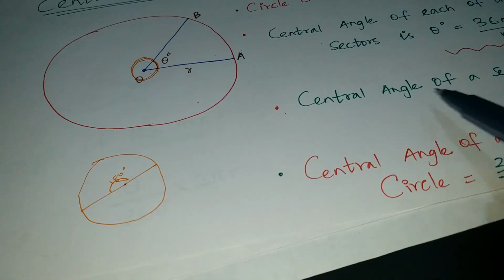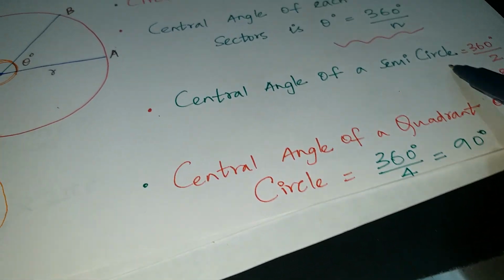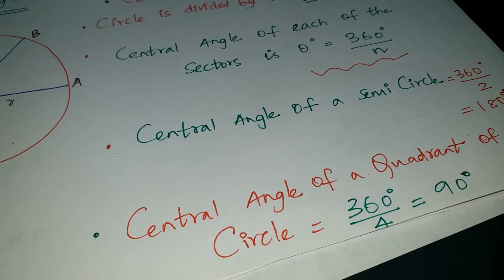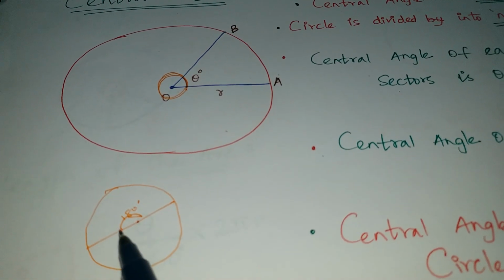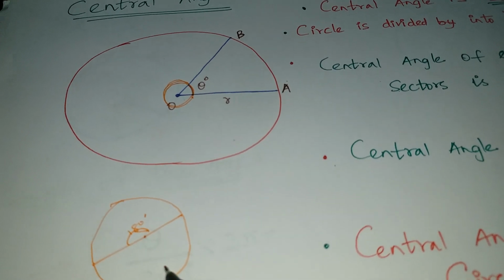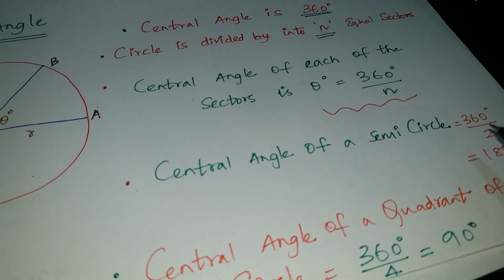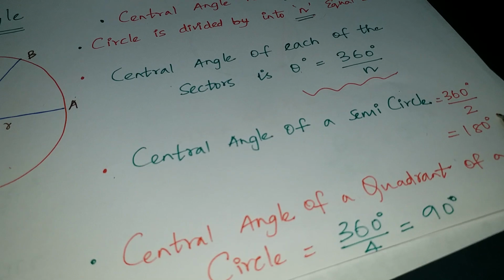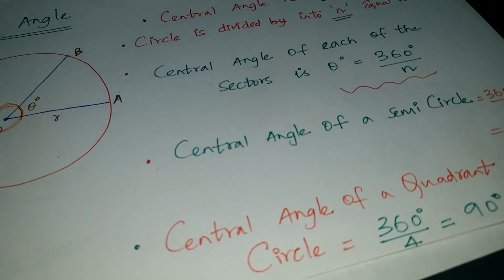This is what we call the central angle of a semicircle: 360 degree by 2, because we are dividing this circle into two parts. So finally we get 360 by 2, which is nothing but 180 degree.